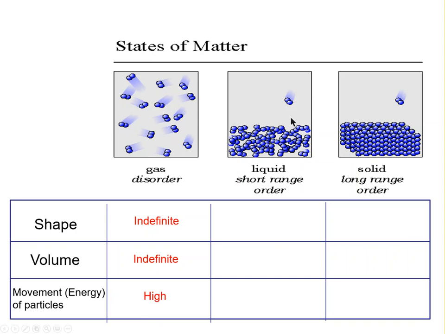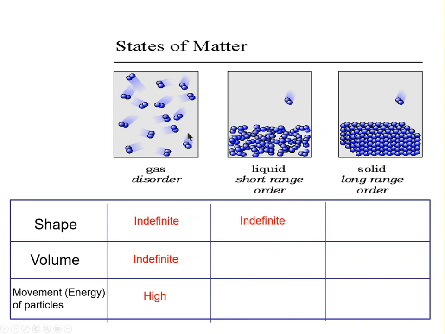Now, let's look at a liquid. Now, we know that if I had a glass of water and I poured that glass of water into, let's say, a glass that's shaped like an elephant, the water would take the shape of the elephant or whatever container you put it in. So since the shape of a liquid can change, we would also say that it is indefinite.